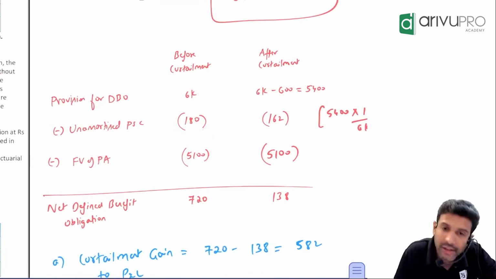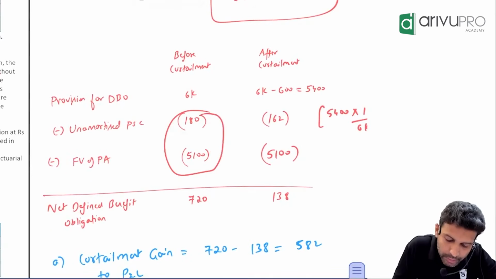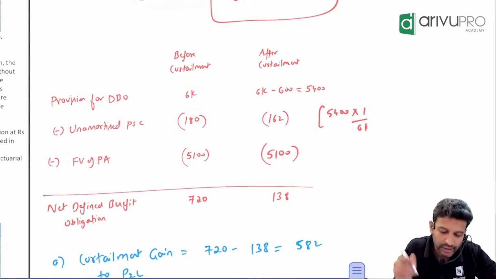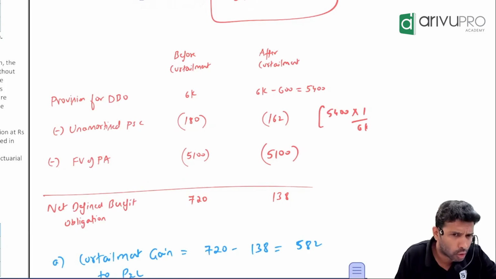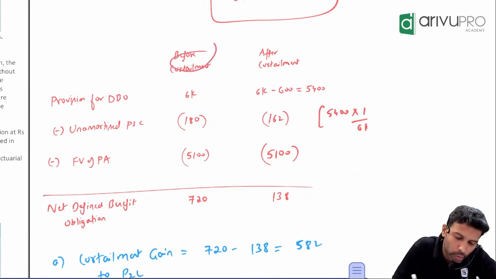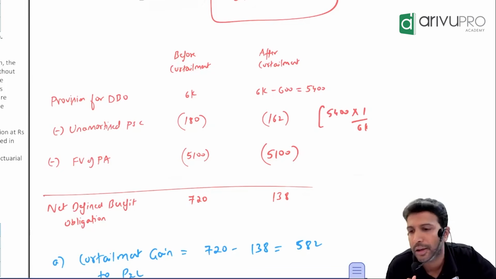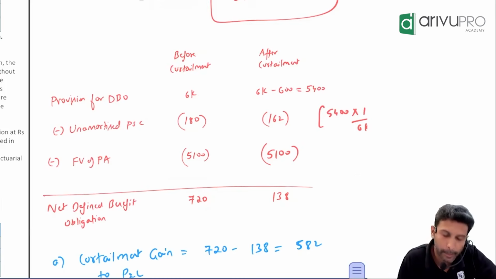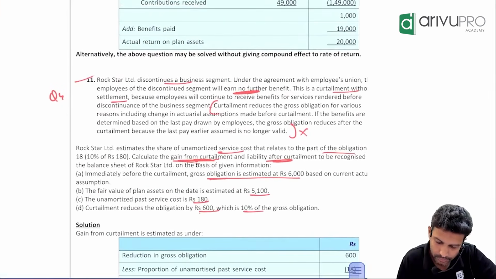All these three are visible in the question. These two will have a debit balance. This one will have a credit balance. Net off. What are you getting? You're getting the liability more, no? By how much? 720. So we call it net defined benefit obligation. Before curtailment, this was your liability value. Now what happened?